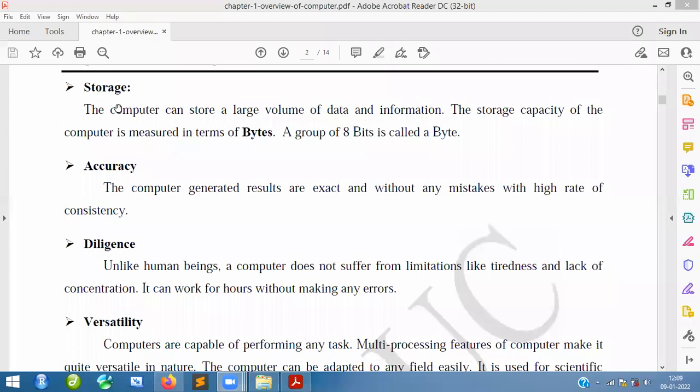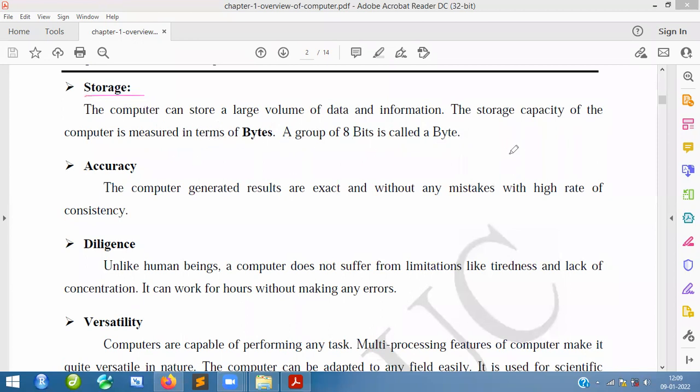And going back to one more important thing, that is storage. The computer can store a large volume of data or information. The storage capacity of the computer is measured in terms of bytes. A group of bits is called a byte.